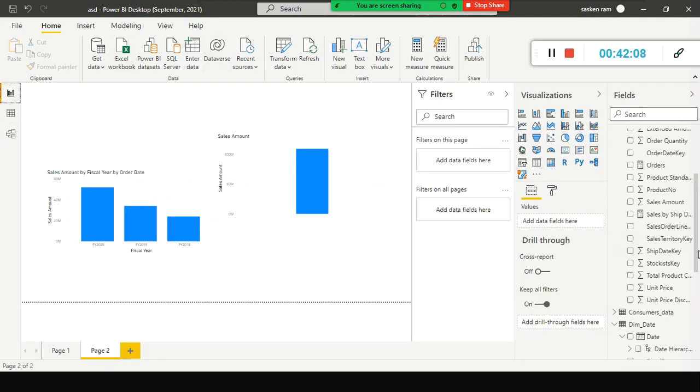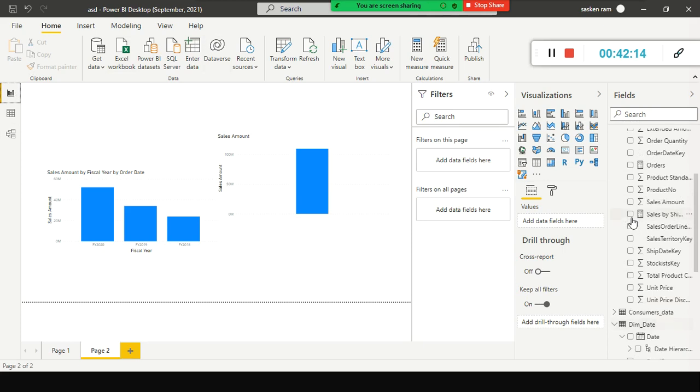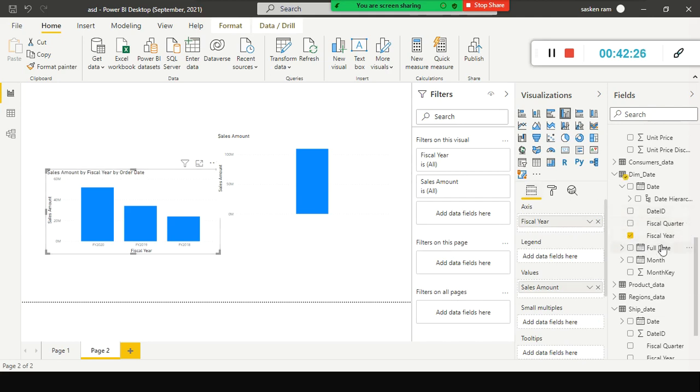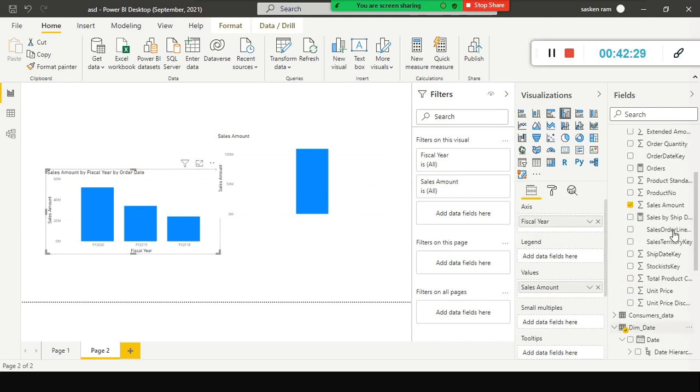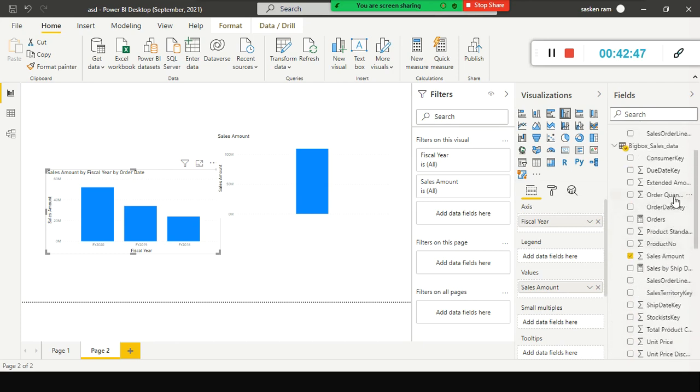Is that really helpful in terms of performing this? So look here again. I'm using the same date table, the dim date table, year wise, fiscal year. Let me just select this one. Yes, fiscal year from the date table, and then the sale amount. Because currently the active relationship is between the order date key and the date key column of your date table, the date ID and the order date key is the active relationship.